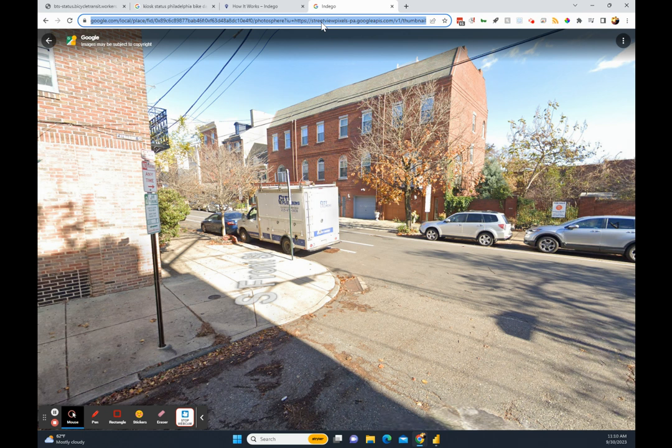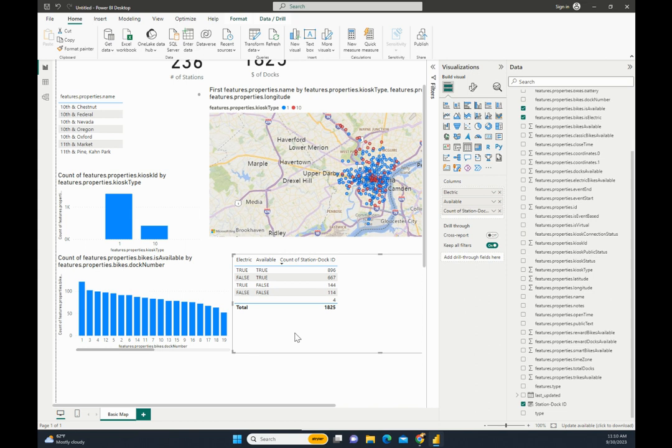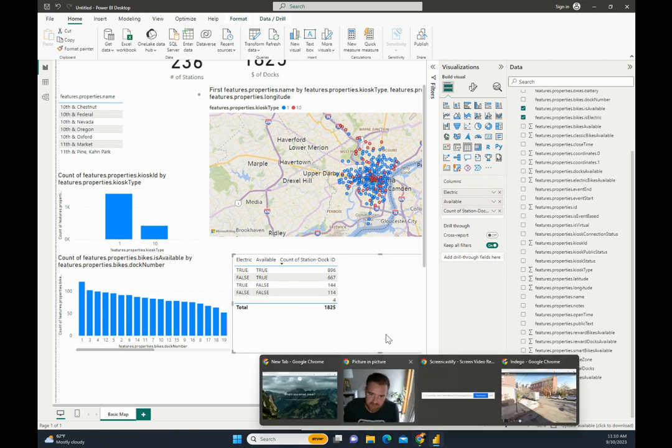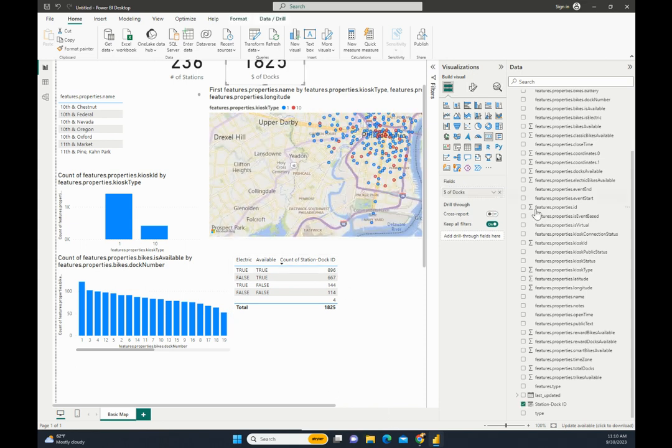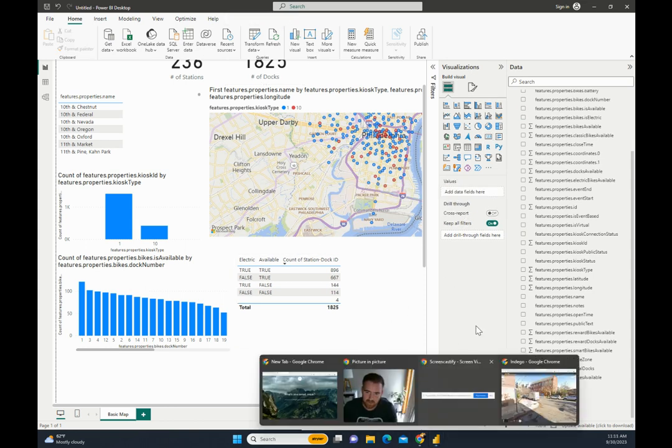But based on this, I am guessing that the weather in Philadelphia right now is not kind to biking. Because I'm thinking that if this is saying that most of the docks are full, number of bikes, okay, most of these are full.